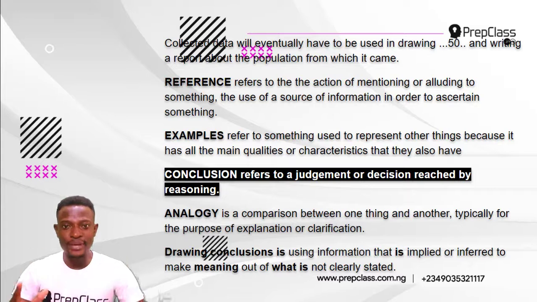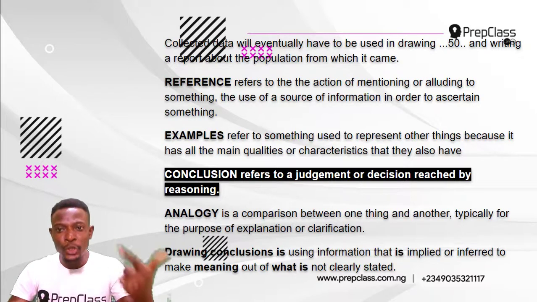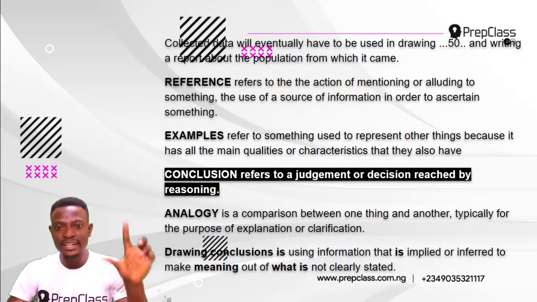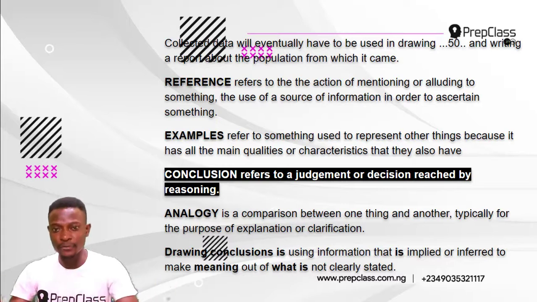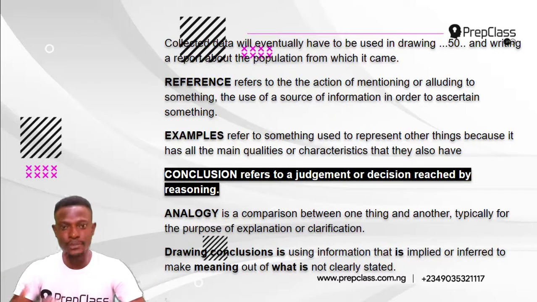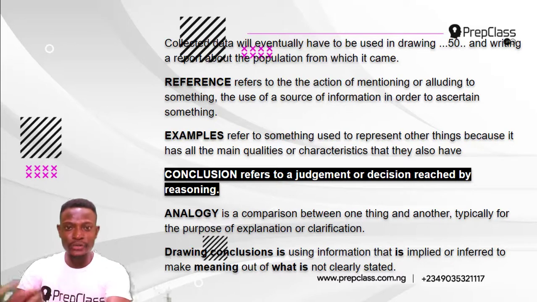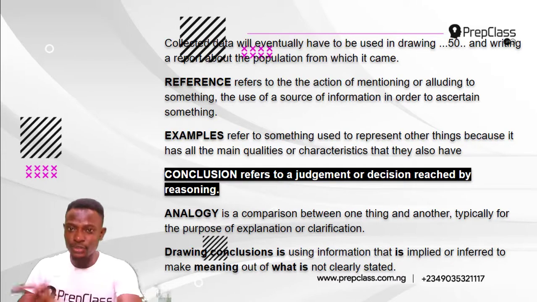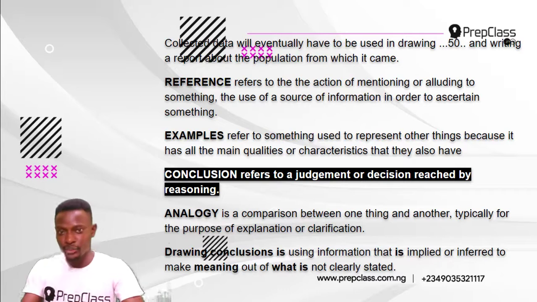Now, reference refers to the action of mentioning or alluding to something, the use of a source of information in order to ascertain something. Maybe you got particular information from a different source. You have to reference that source. Option B, examples.